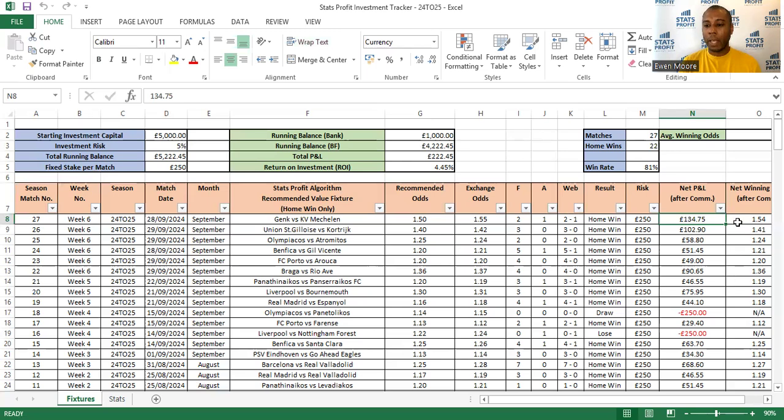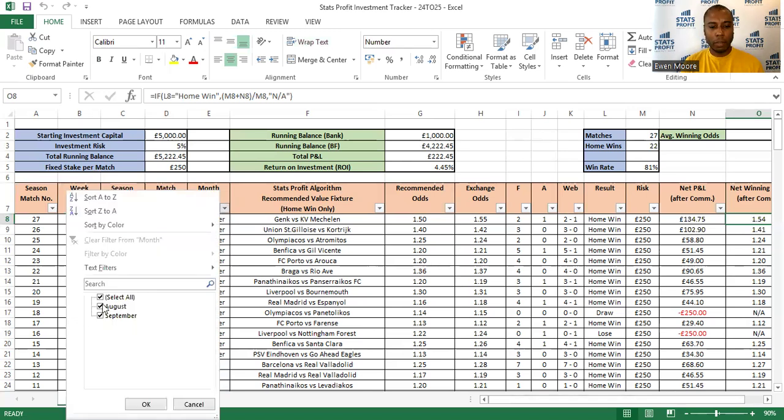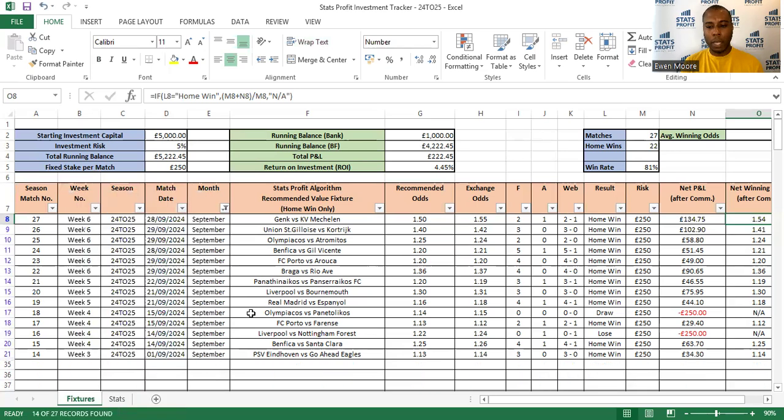Then I have a formula on this one. What that does is, after the net P&L, it converts it back to the stake to work out what the odds are with commission taken into consideration. So that is pretty much the spreadsheet. Now, if I filter by month, if we just go to September, just so you can see, you can see the 13 games. Oh no, it's 14 games, sorry. It was 13 in August. So you can see the 14 games for this month.